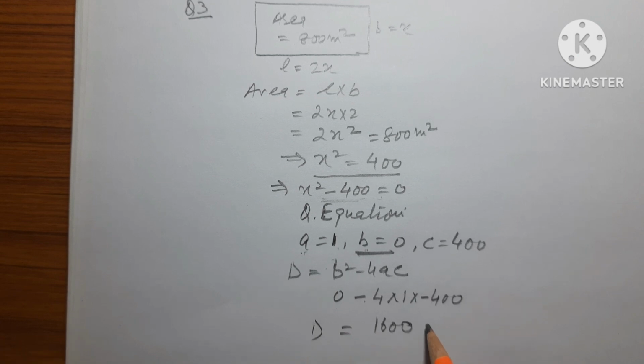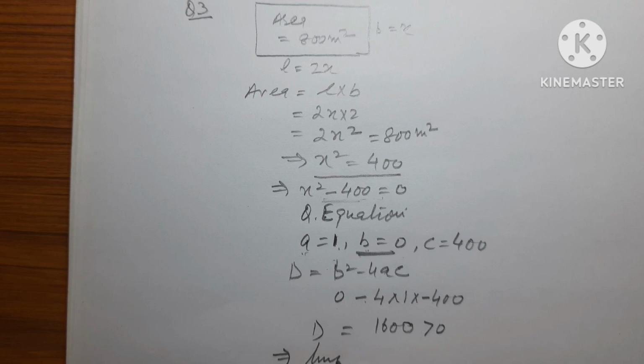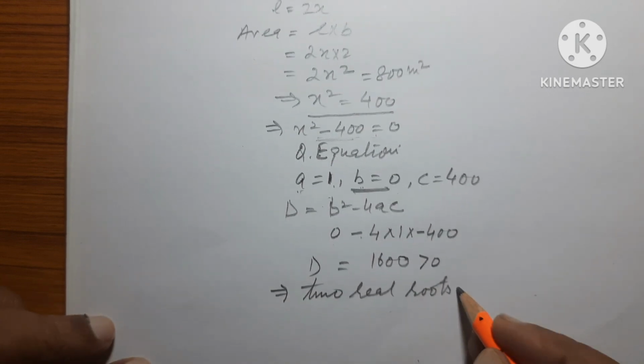So D is more than 0. Therefore, 2 real roots exist.